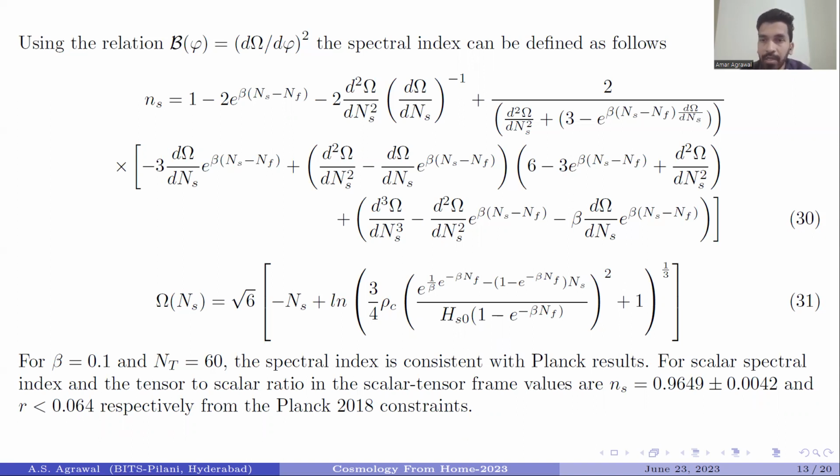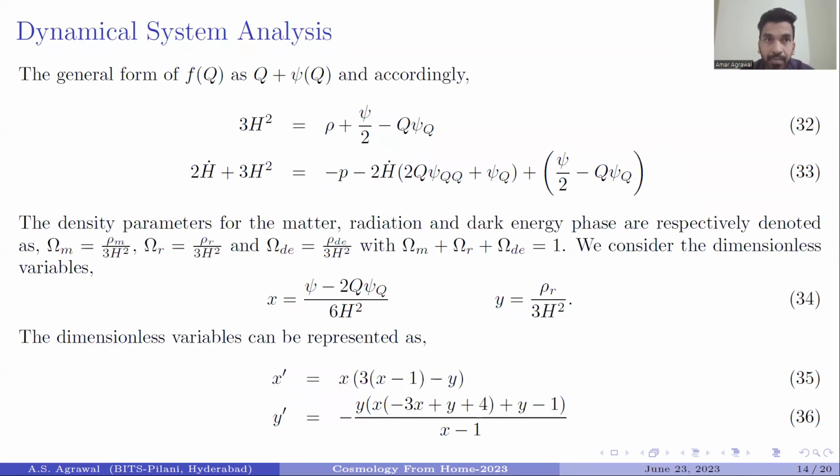Moreover, the scalar spectral index and the tensor to scalar ratio in the Planck scalar tensor frame values are n_s equal to 0.9649 plus or minus 0.0042, and r less than 0.064 respectively. And these are constraints with the Planck 2018 results.